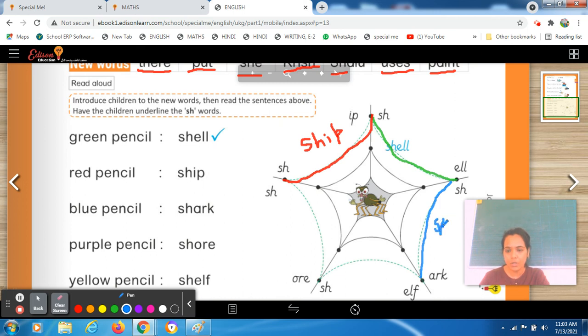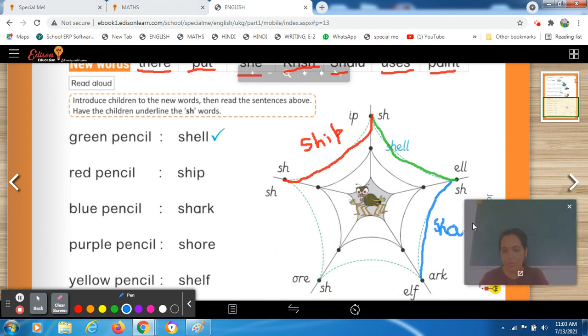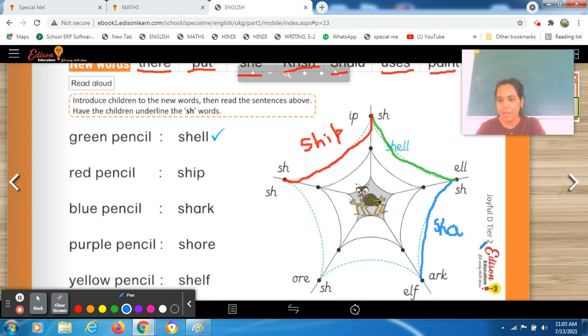S H. Students, my pencil is not flexible, but you have to write the formation correctly. Okay, arc. Oops. Okay, I will move my camera. Shark. Shark. Right? So this one is done. Now come to the next one. This one is